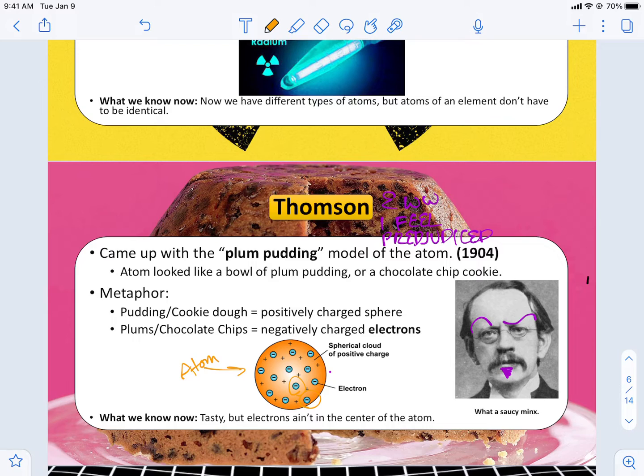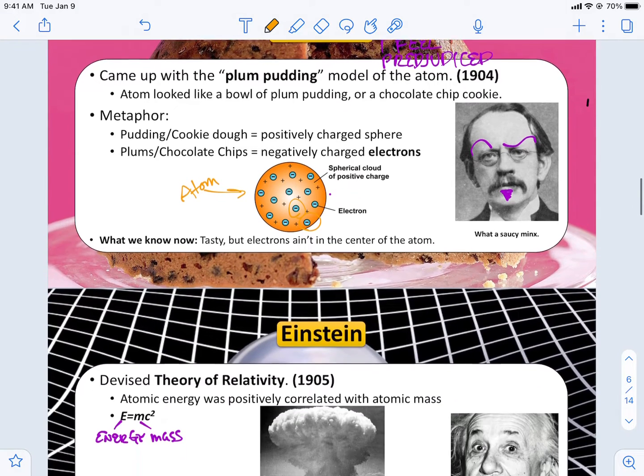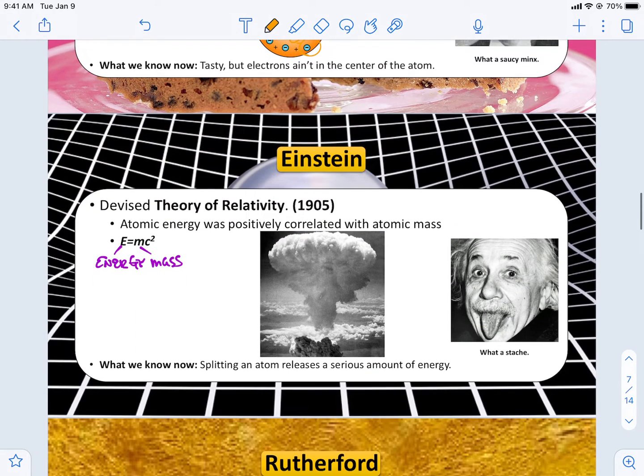What he had wrong was that the electrons aren't inside the positive charge. They're outside of it. Okay? So electrons are not in the center of the atom like he thought. Then in 1905, we had Einstein.